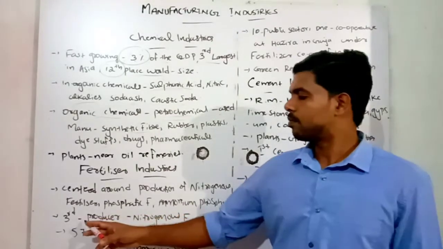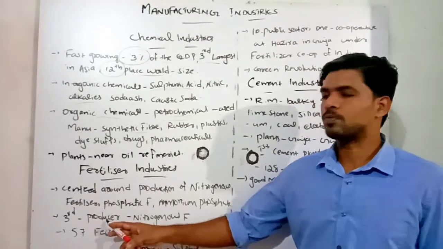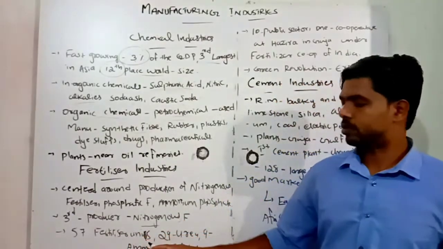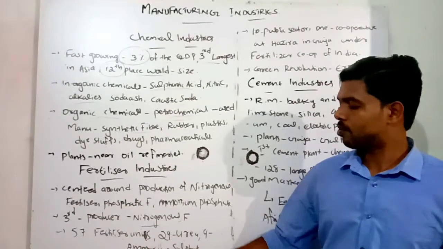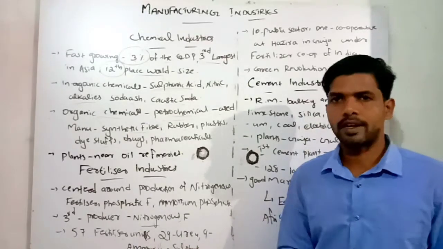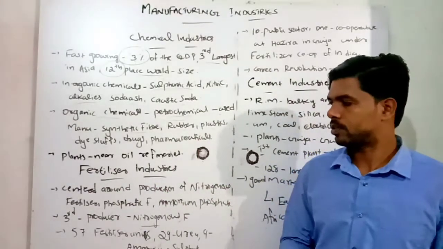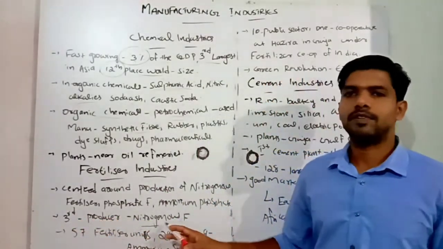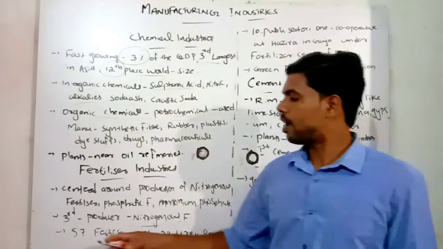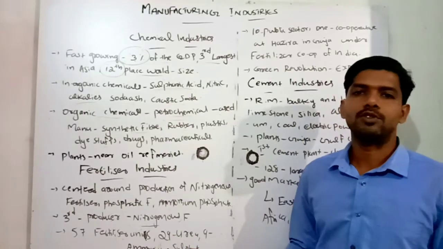India is the third largest producer in the world of nitrogenous fertilizer. Now in India we have 57 fertilizer units, 29 urea units and 9 ammonium sulfate units located in different parts. For agricultural expansion, this fertilizer industry is the most important manufacturing unit now in India. Nitrogenous fertilizer is largely used by farmers in their land.